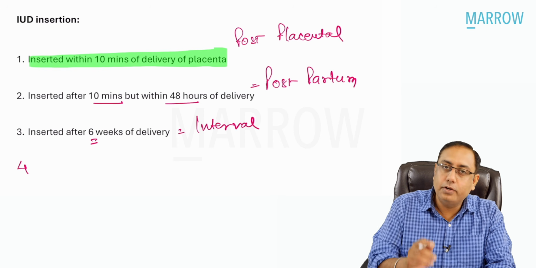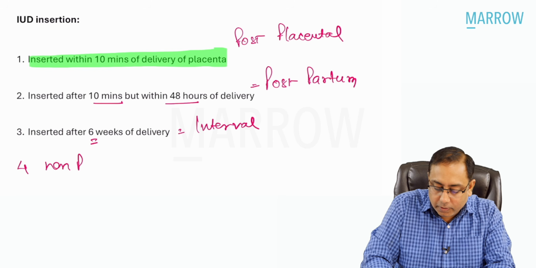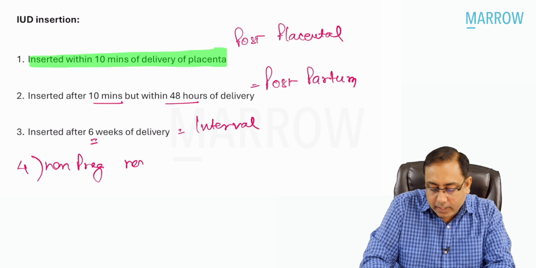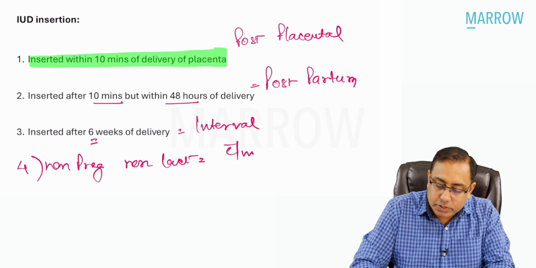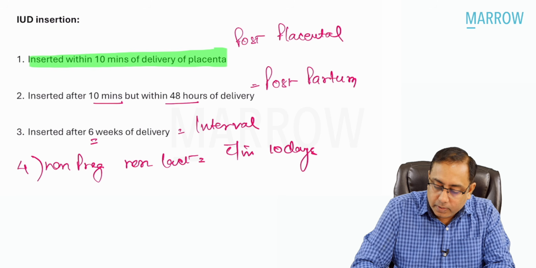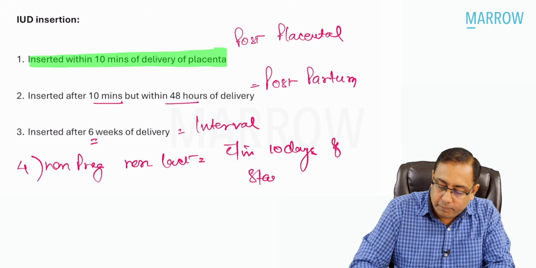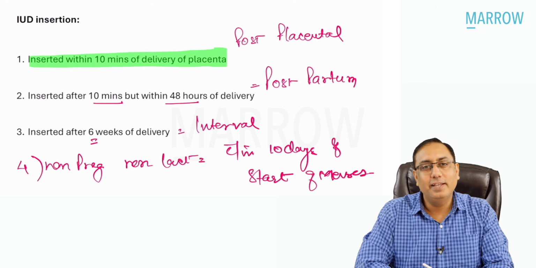And fourth is in a non-pregnant and non-lactating female. When do we insert it? It is usually inserted within 10 days of start of menses. Within 10 days of start of menses, we should be inserting the intrauterine device.